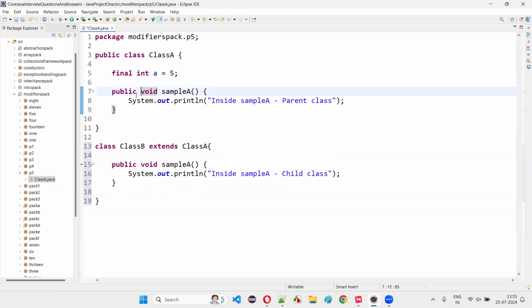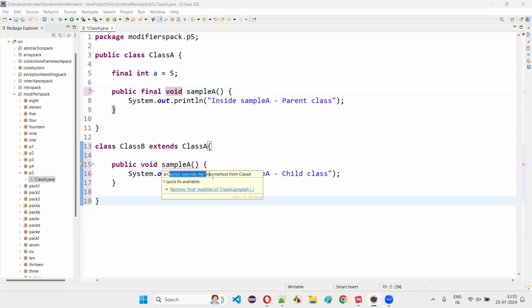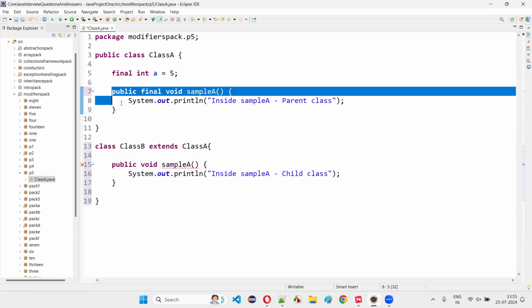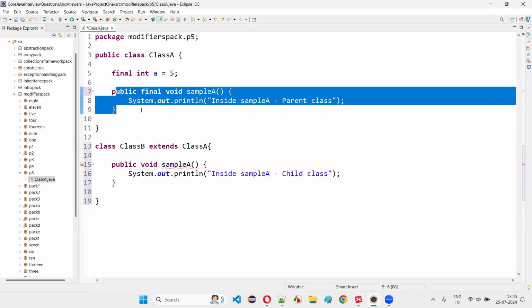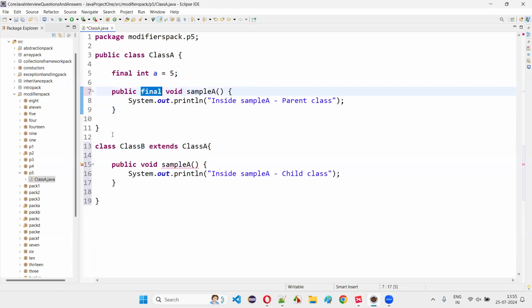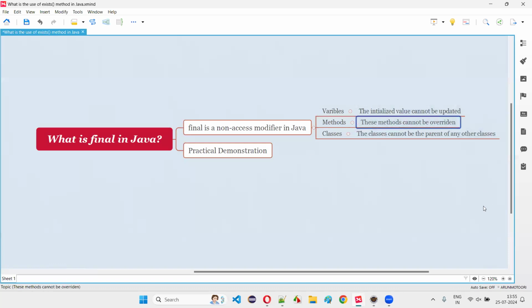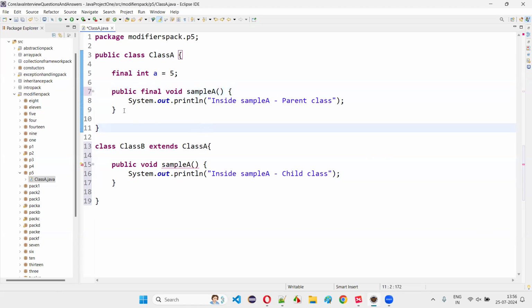But this is all until you provide the final modifier. The moment you add the final modifier here, you are getting an error saying that it cannot override the final method from class A. This method cannot override the method in the parent class because the parent's method is specified with the final modifier, which cannot be overridden by its child classes. Then the third thing: I'll just put a comment here to overcome the error.